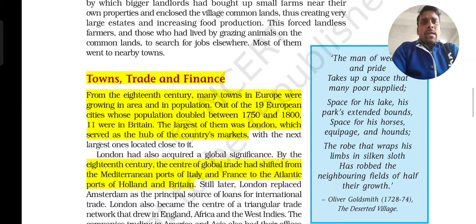Next topic: towns, trade and finance. From the 18th century, many towns in Europe were growing in area and in population. Out of these, 19 European cities had populations that doubled between 1750 and 1800, and 11 were in Britain. The largest of them was London, which served as a hub of the country's market.